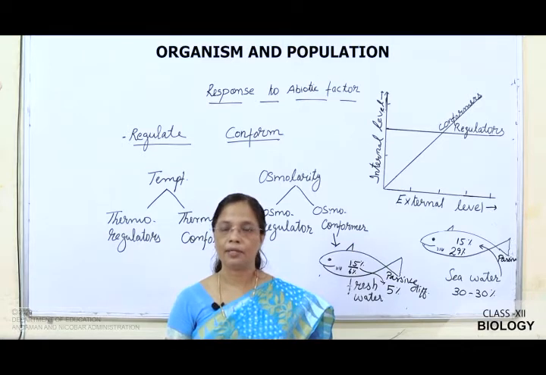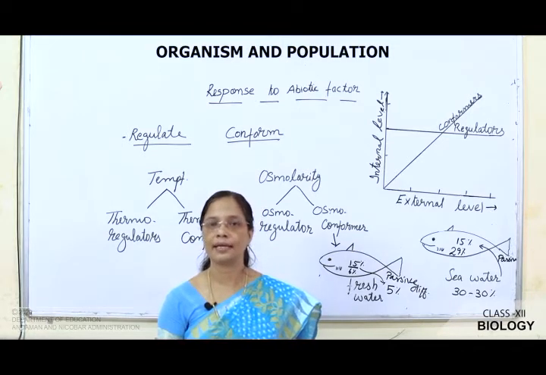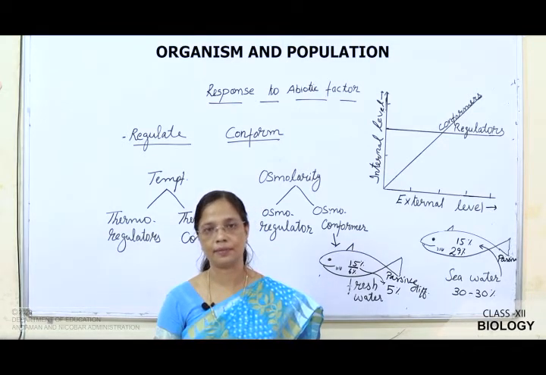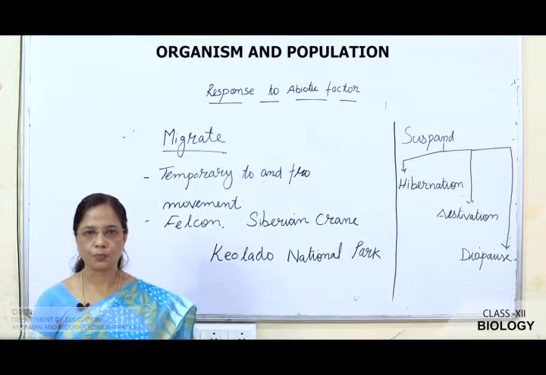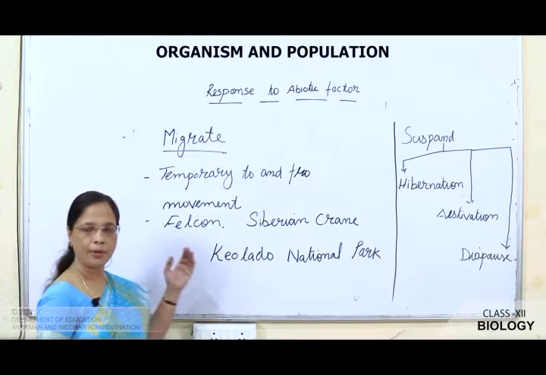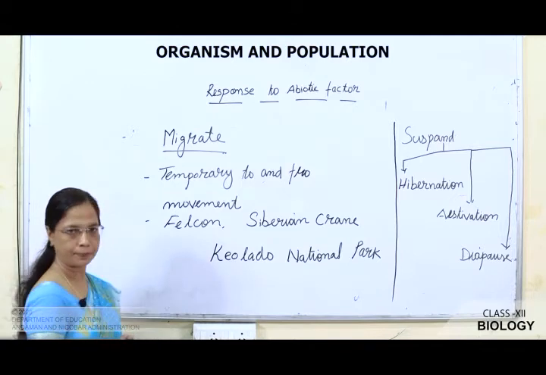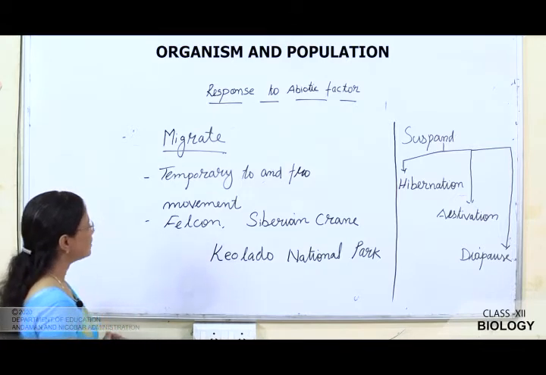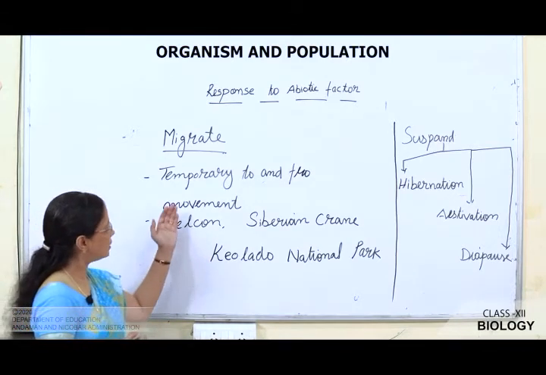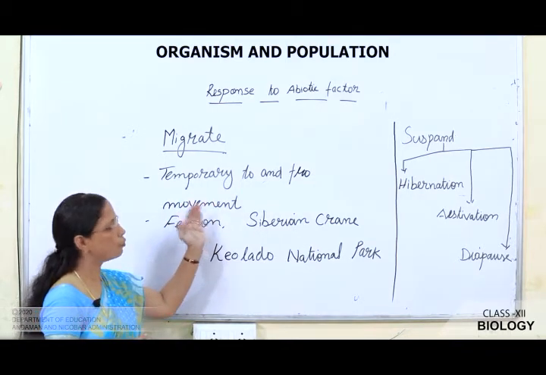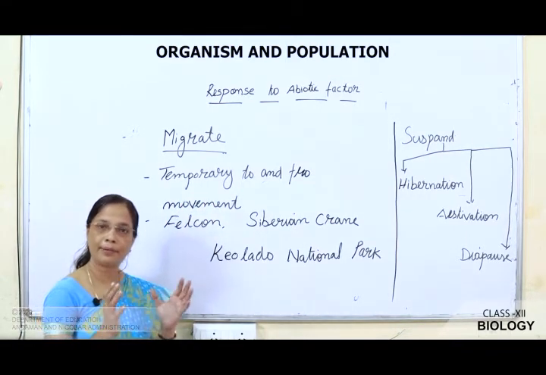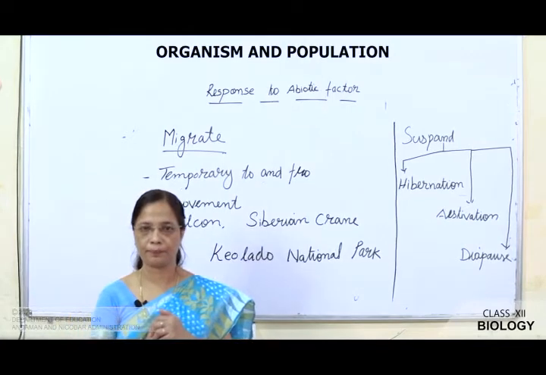We will see two more responses like migrate and suspend. The next response to abiotic factor is migrate. Here we can see in birds, a temporary to and fro movement. What do you mean by temporary to and fro movement?